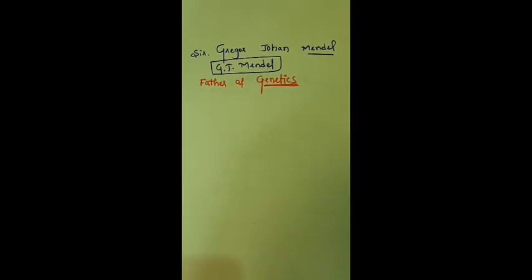Genetics is a field of science which deals with the study of DNA, genes, gene expression, genetic material, variation and inheritance.